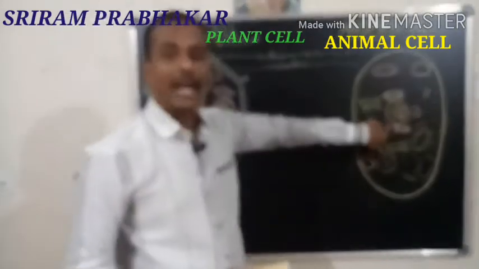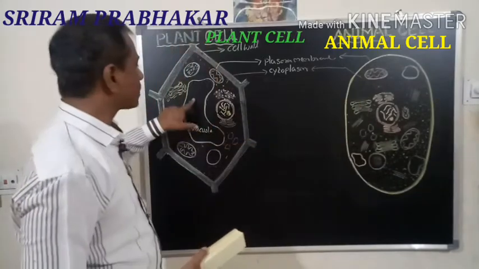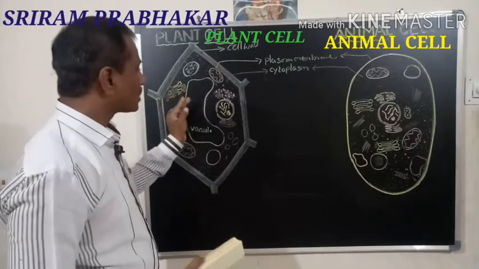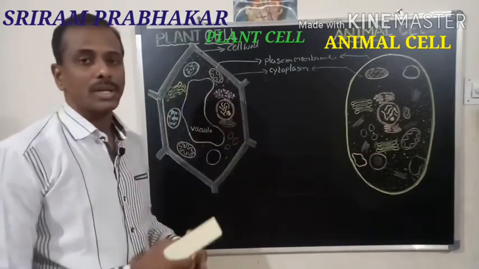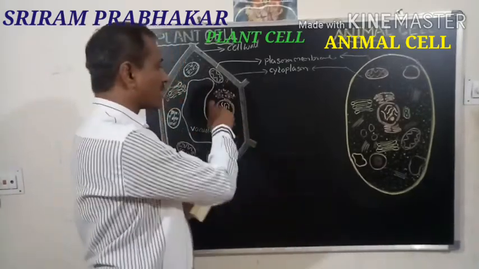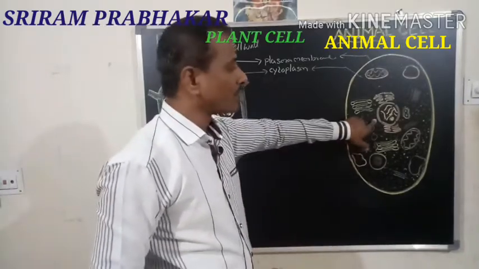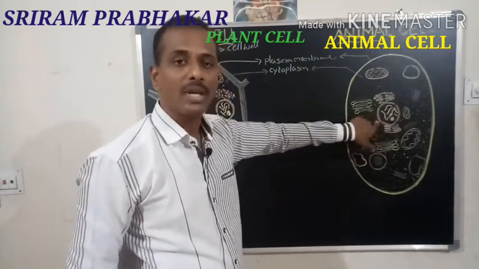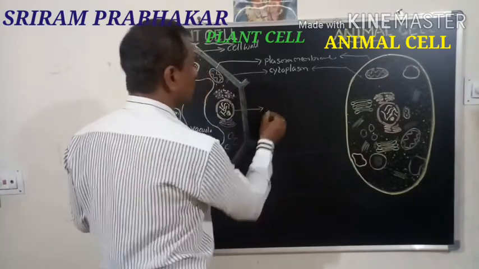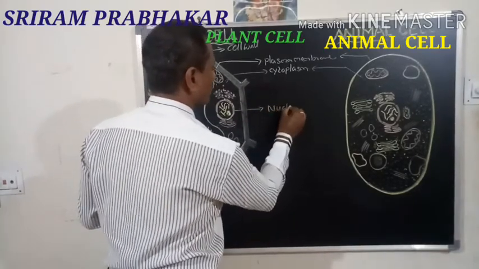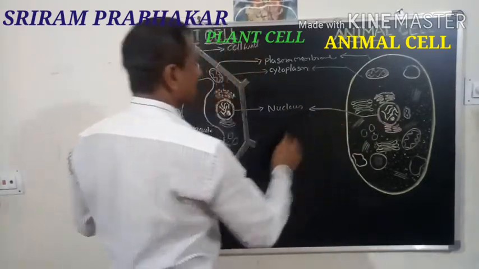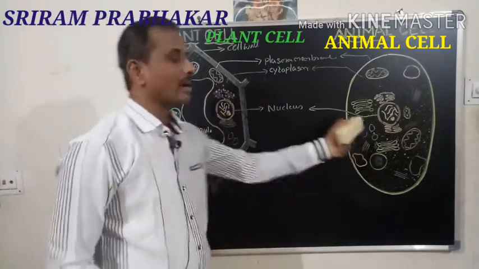The nucleus is centrally located in the animal cell, but due to the presence of the large vacuole in the plant cell, the nucleus is shifted from the center to the periphery. That means in the plant cell the nucleus is located peripherally, but in the animal cell it is located in the central portion of the cell. This is the nucleus. Here also it is the same, the nucleus is a part of both the plant and animal cell.